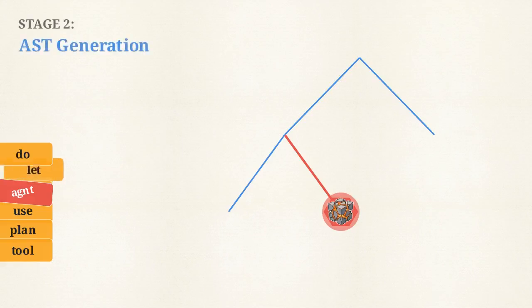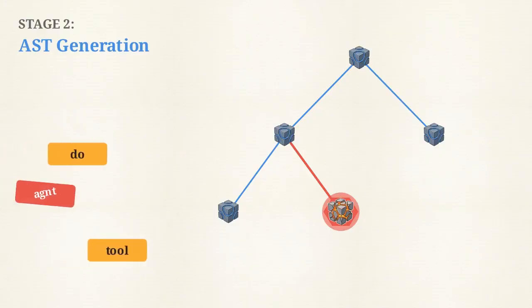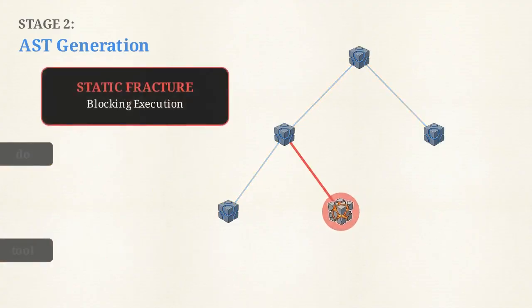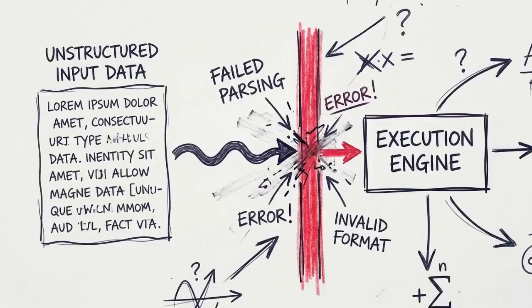In Stage 2, the lexer converts the raw token stream into an abstract syntax tree. This immutable data structure organizes the agent's intent into a hierarchy of operations. If the LLM hallucinates incorrect syntax, the tree fractures statically, blocking execution before it begins. Contrast this with standard scripting, where a syntax error might only be triggered after a destructive runtime process has already started. The AST acts as the engine's first physical barrier, converting unpredictable text into a structured format that must satisfy the grammar's rules before moving forward.